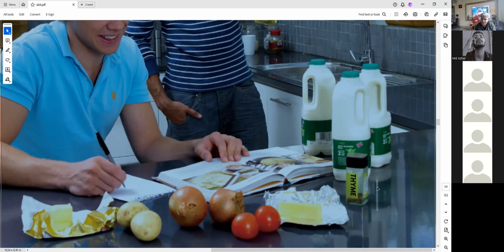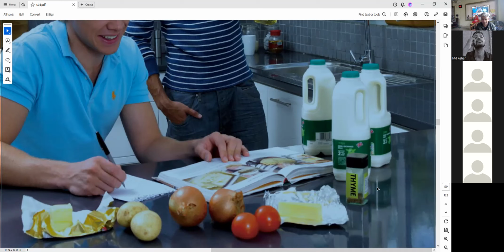I think black pepper and salt is always in the kitchen. Come on, man. Which kitchen doesn't have black pepper and salt? Must be somewhere. It's not here on the worktop, but it must be somewhere in the kitchen. Do you know a kitchen without salt? Only a very disorganized woman's kitchen would not have salt. Every kitchen has salt. And what about milk? They have a lot of milk, right? Three big bottles. Okay, next.